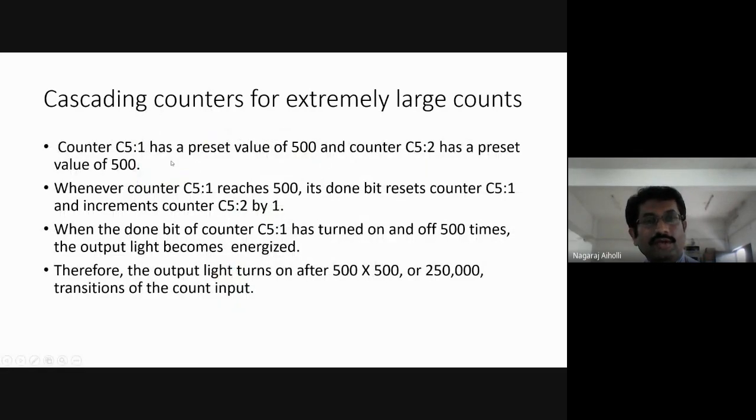That is, counter C5:1 has a preset value of 500 and counter C5:2 has a preset value of 500. Whenever counter C5:1 reaches 500, its done bit resets counter C5:1 and increments counter C5:2 by 1. When the done bit of counter C5:1 has turned on and off 500 times, the output light becomes energized. That means about 500 into 500 counts. Therefore, the output light turns on after 500 into 500, that is 2,50,000 transitions of the count input.